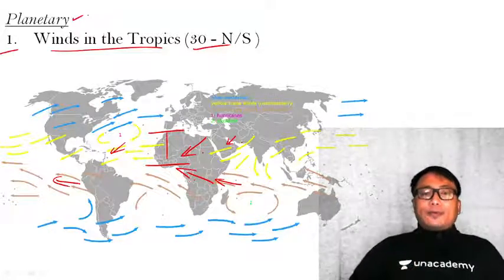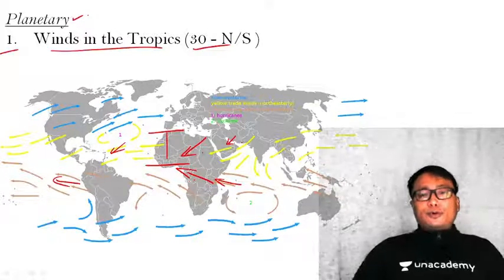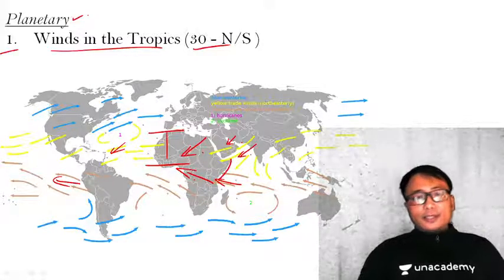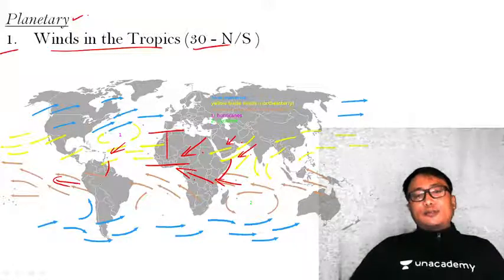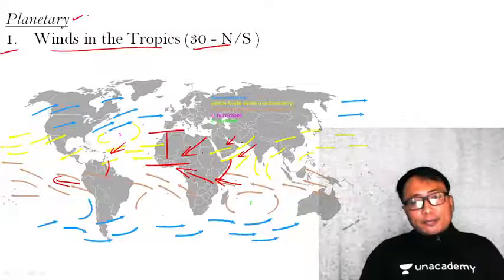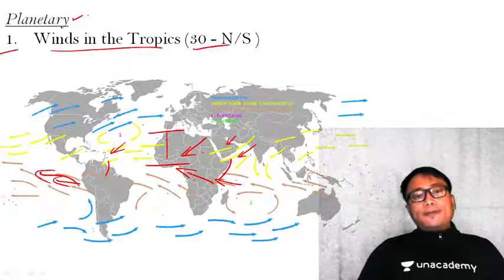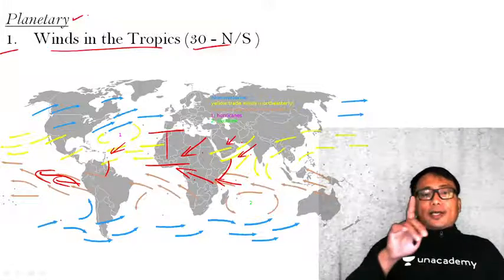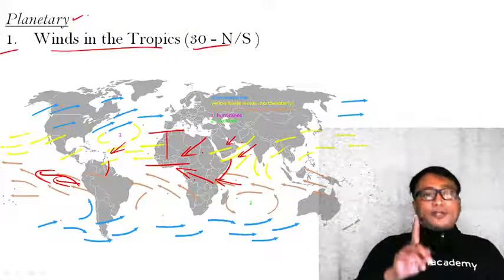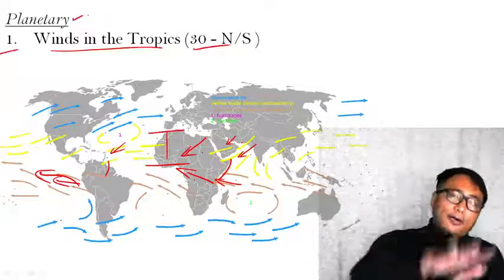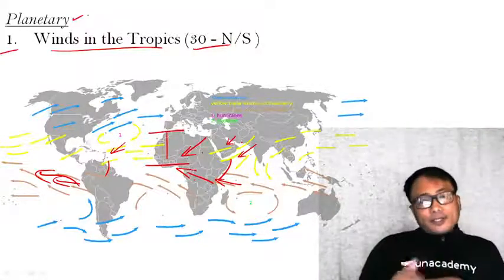Now one very, very important point that you need to know is, whenever a wind is blowing like this and hits the coastal region, it is supposed to bring moisture-laden wind to the coastal surface. When it is blowing away from this region, you see here, whenever a wind is blowing over the water body, the upper part of the water is also carried along with the wind, depending on the wind speed.